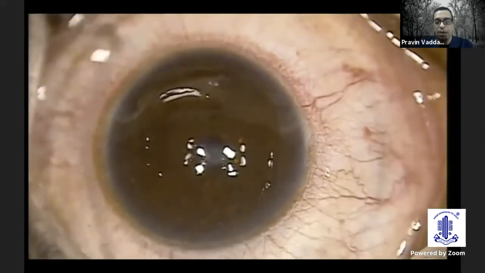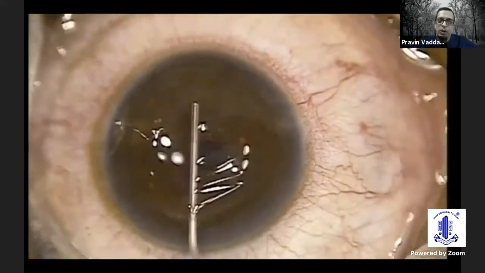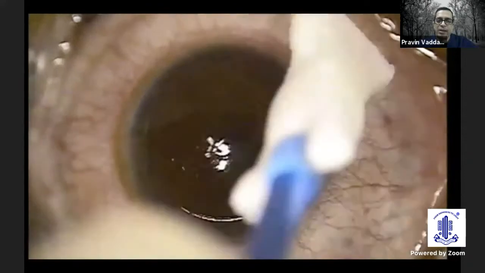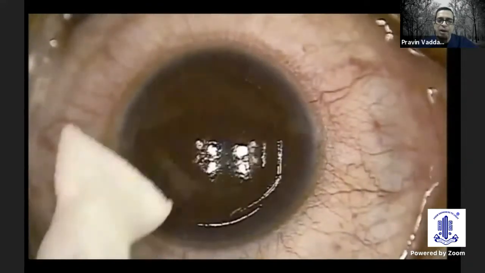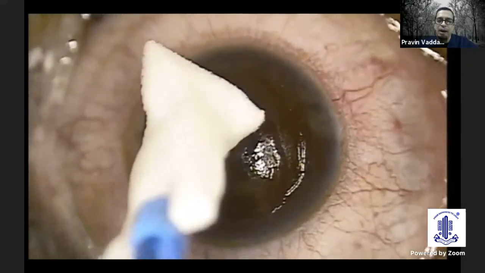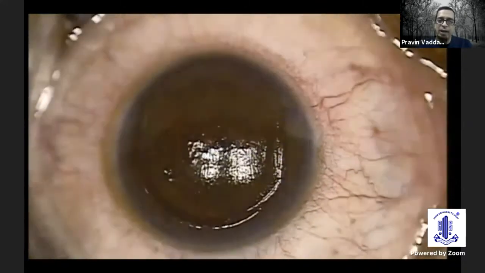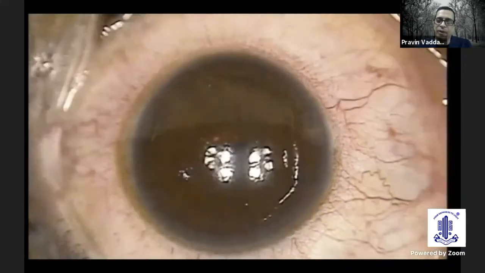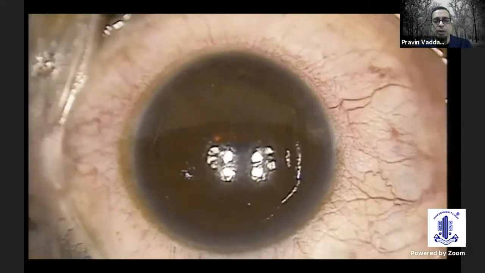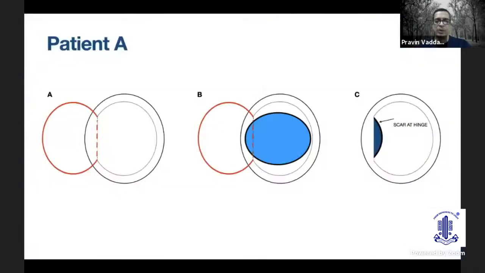But the last bit of the ablation, if you look at the ablation, actually happens over the underside of the flap. So all this seems to be innocuous, and the surgeon doesn't really notice what is going on until the surgeon starts to actually dry the flap and try to move it. And here you see the flap actually gets undone, and they have a free flap in this case because of the fact that the undersurface of the hinge got ablated. So this patient eventually did well at the 1 week follow-up, had 20/20 vision, but the problem in patients like this actually starts later and not in the initial post-op period.